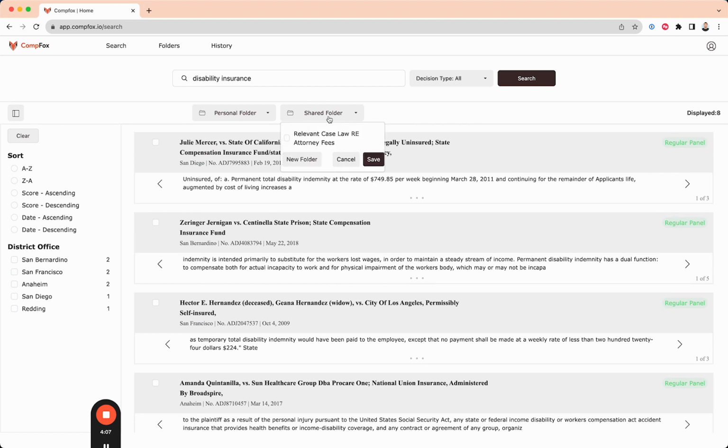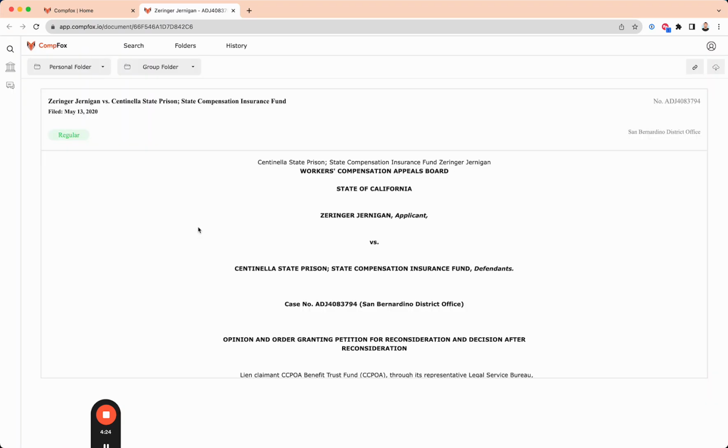Also, you can add to shared folders if you have that access as a manager or an admin. So let's go ahead and jump into one of these cases here. I'm going to jump into this Zeringer case. And once you jump into this case, it's going to open up a tab with the case itself.